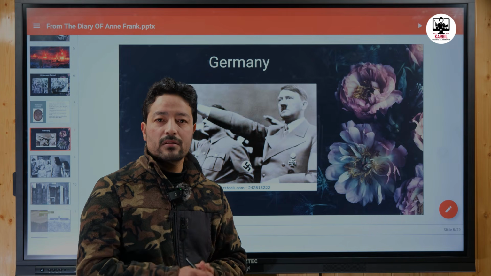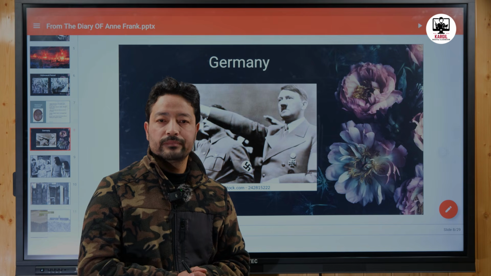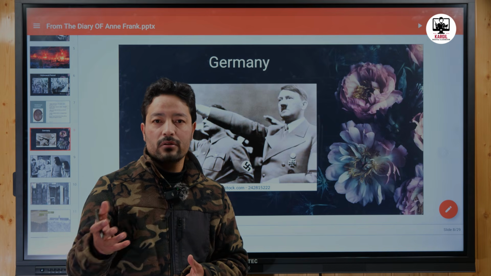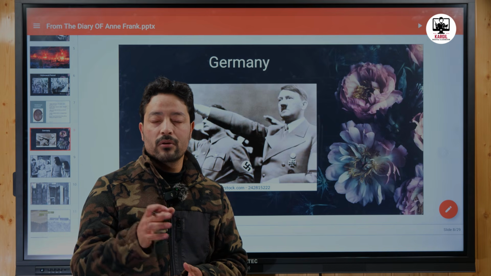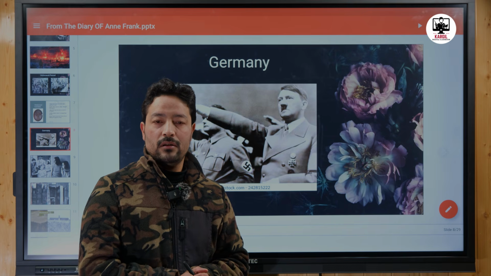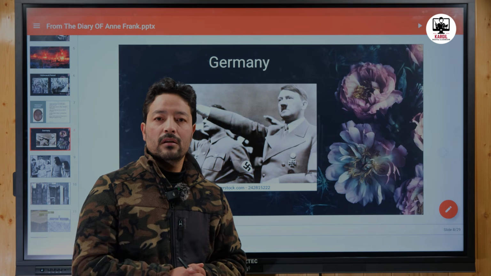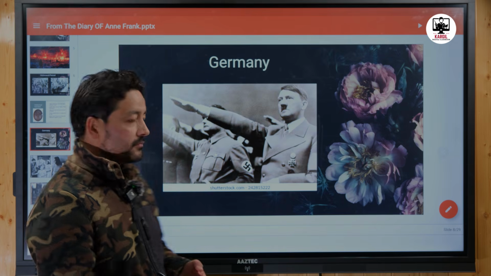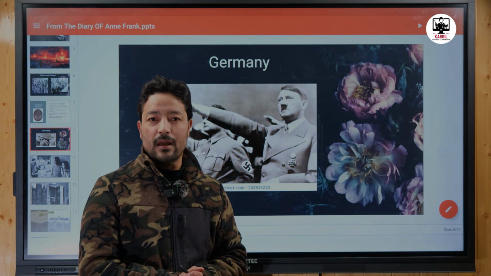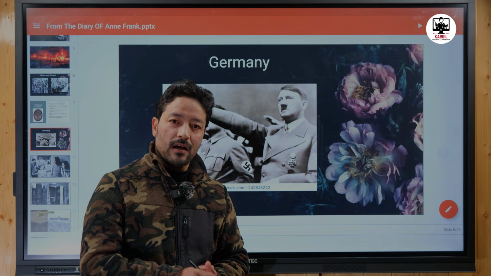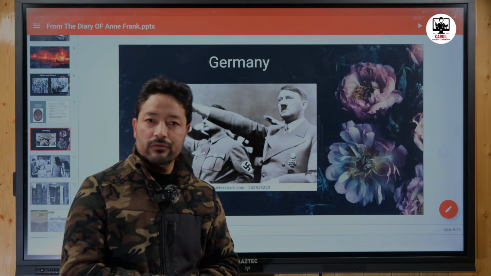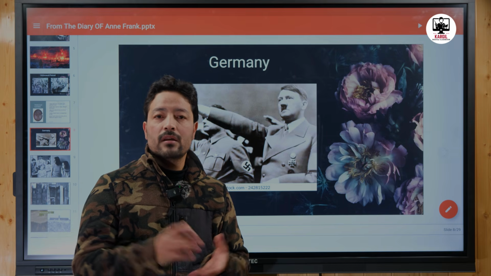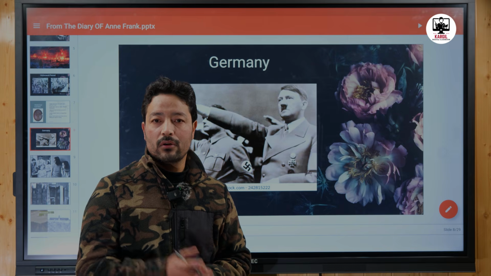The Nazi Party in Germany promoted extreme nationalism. Hitler thought that Jews and other non-German races were responsible for the poor condition of his nation. Whatever was going wrong in the country, he thought that Jews were responsible for it. So he started the Holocaust against them. The Nazi army started torturing Jews. They sent them to concentration camps, and they even killed millions of Jews during the Holocaust period.